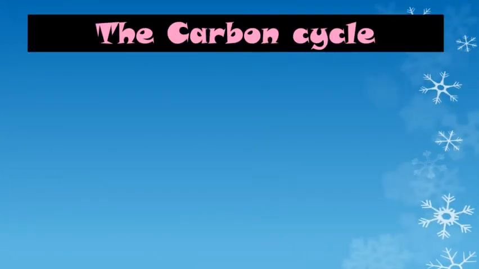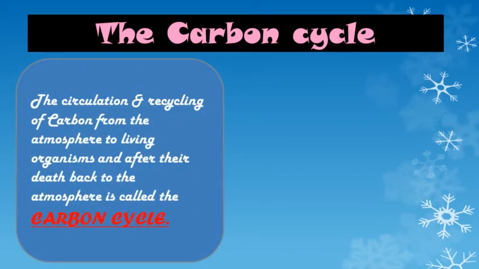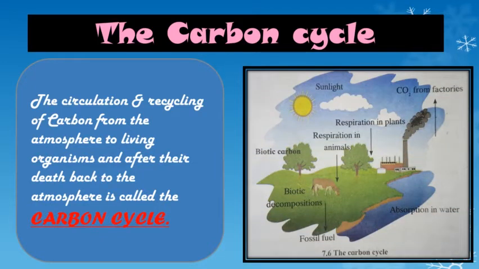Alright, let's learn about the carbon cycle. So what is it? The circulation and recycling of carbon from the atmosphere to living organisms and after their death back to the atmosphere is called the carbon cycle, okay.